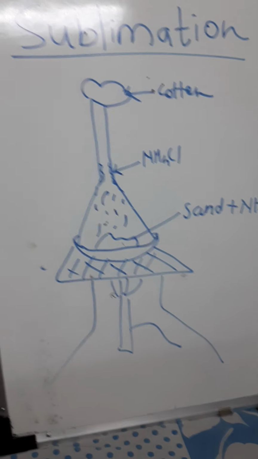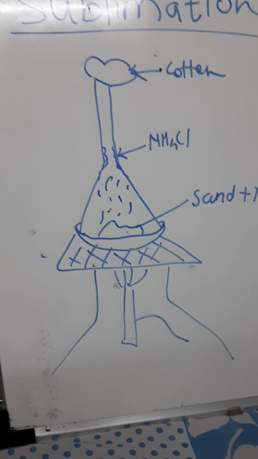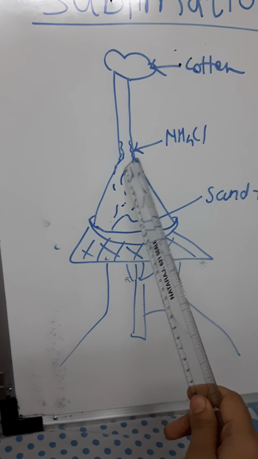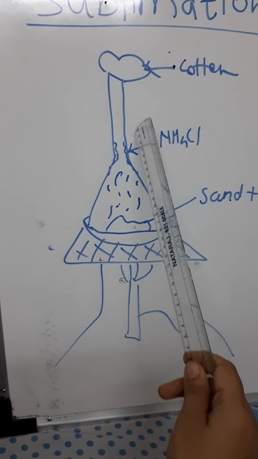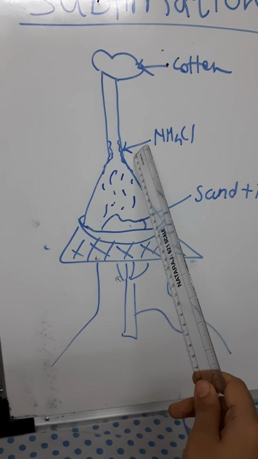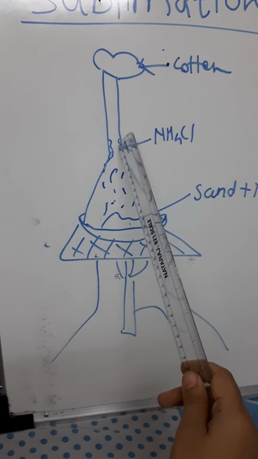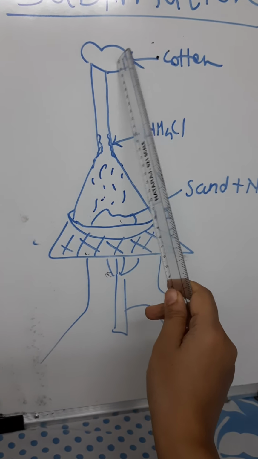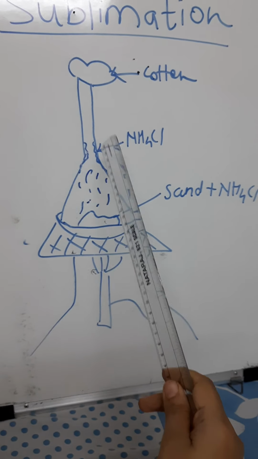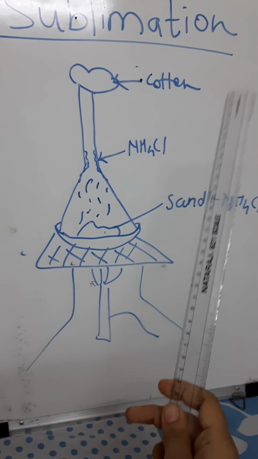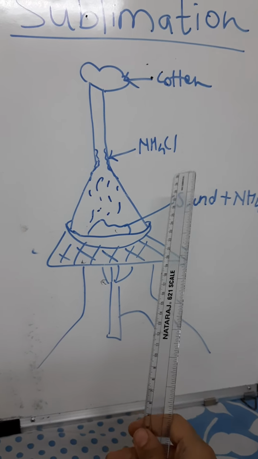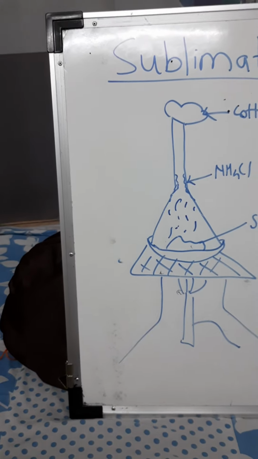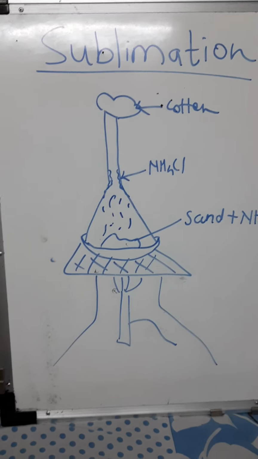They will move up due to heat, and then they get deposited, instead of saying condensation, because this side is a colder area. They get deposited on the walls of the funnel, and some near the cotton. This way we can separate sublimates from non-sublimates in a mixture. So this is all about the sublimation process.